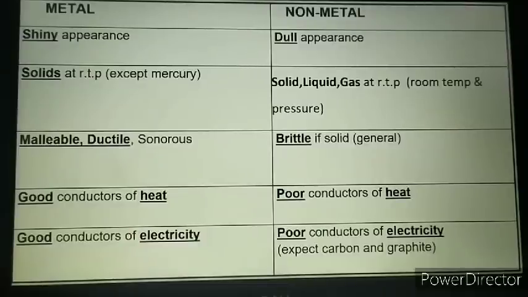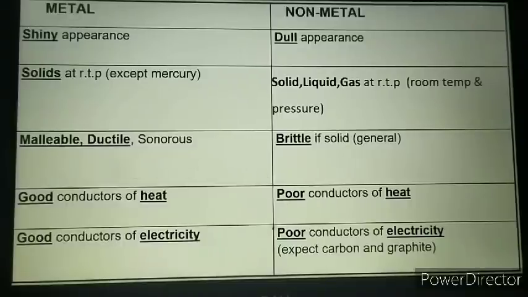Then metals are good conductors of heat, whereas the non-metals are poor conductors of heat. And also the metals are good conductors of electricity, whereas the non-metals are poor conductors of electricity, except carbon in the form of graphite.